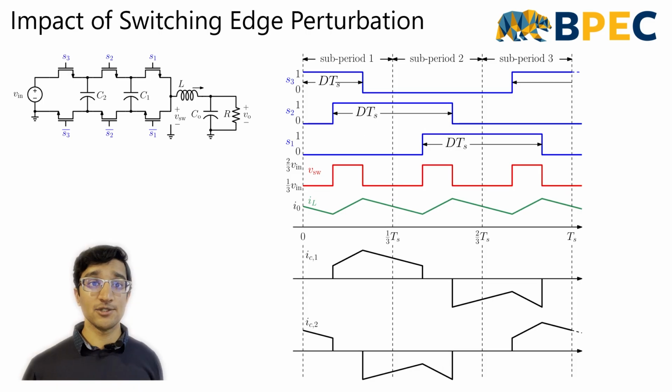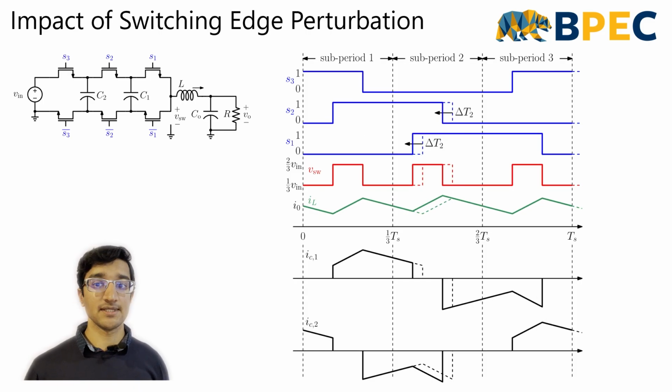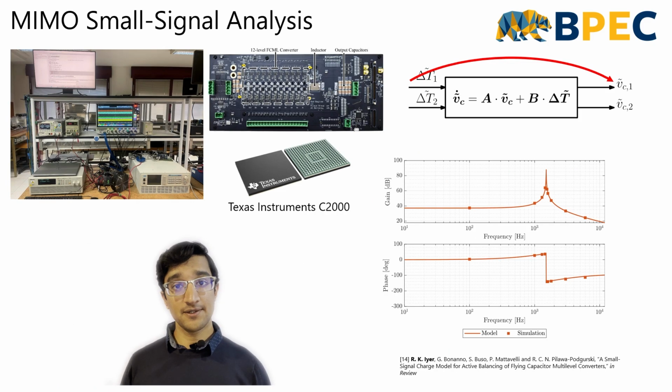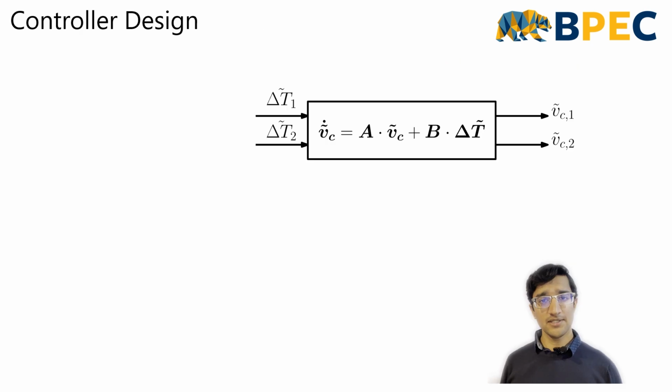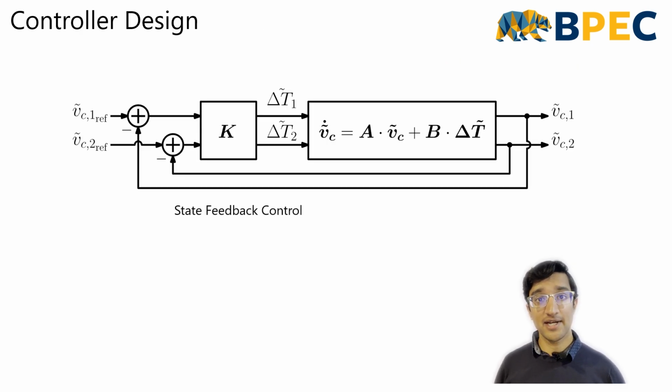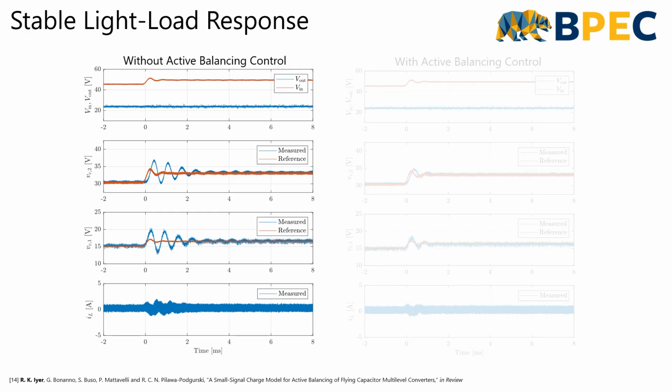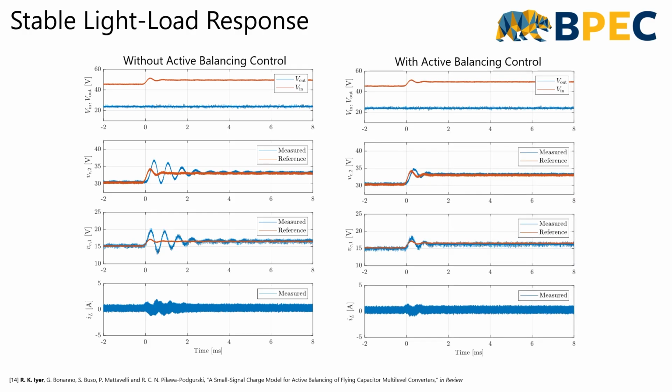I then identified suitable perturbations to the switching signals and analyzed the corresponding changes in capacitor charge. I verified the resulting model against experimental verification of a hardware prototype. Using the new model, I then designed a state feedback controller to regulate the flying capacitor voltages. The proposed controller achieves significantly improved performance over the natural balancing dynamics and is stable at light loads.